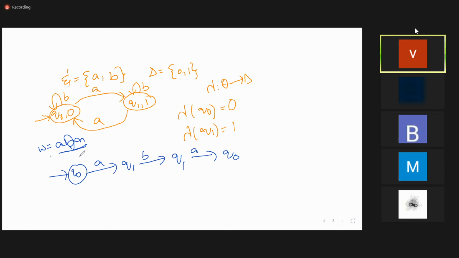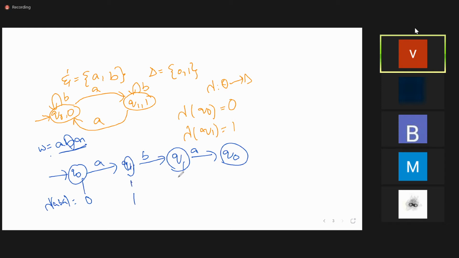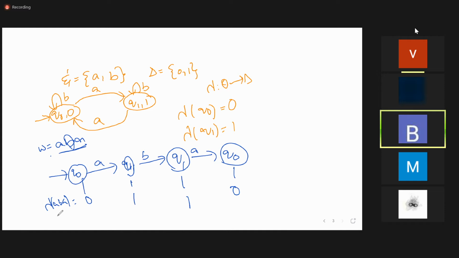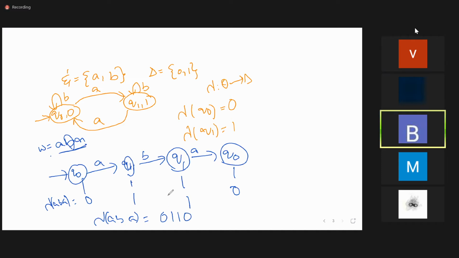So what is lambda of W, where W equals ABA? Lambda of ABA is equal to what? What is the symbol associated with Q0? 0. For Q1? 1. Here Q1, 1. Here Q0, 0. What is the output string you are getting here? 0 1 1 0. Am I clear with this?